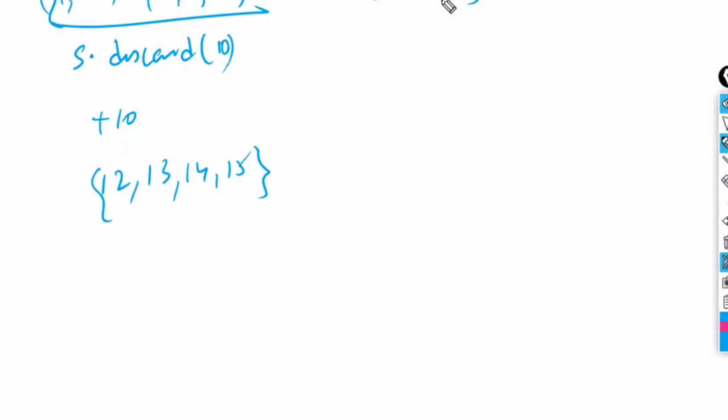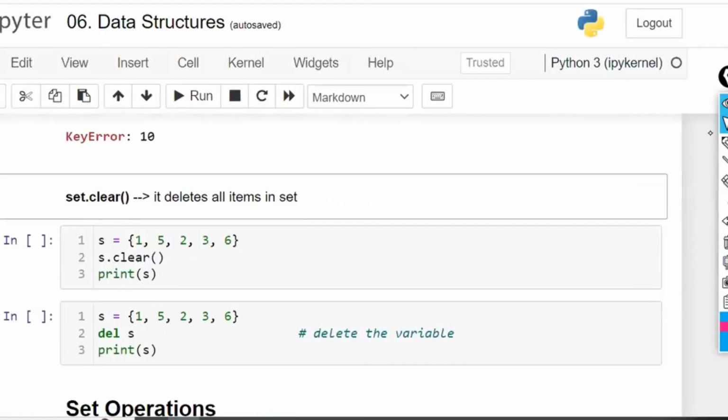Manual checking is not possible. So at that time, if that particular thing is not available, it has to report an error so that I will understand that this is not available. If I want to see the error, I will write remove. If I'm not interested in seeing that error, I will simply write discard. Right? Next, S dot clear means you can clear off all the elements.